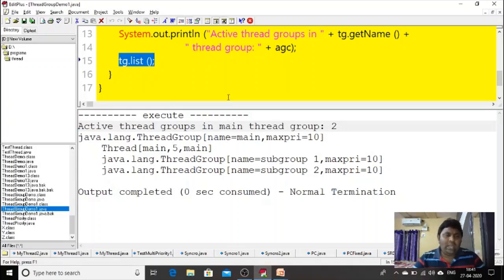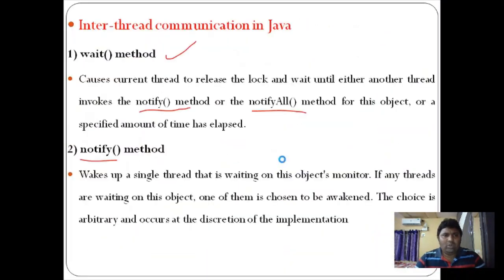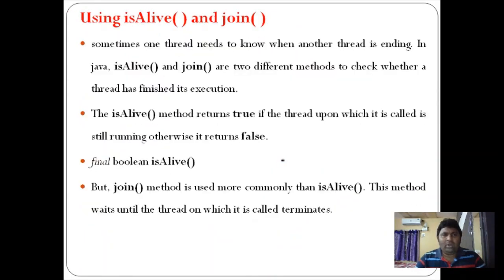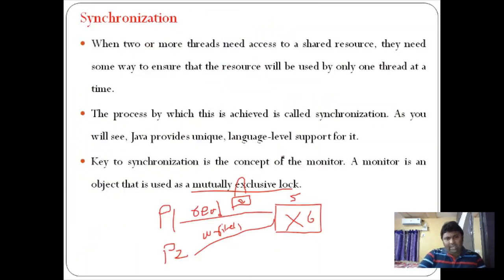I think you understand the main concepts of multi-threading in this particular session. Basically in this session, the concepts we have discussed are isAlive and join. isAlive tells whether a thread is alive or not. If you want to wait for a particular thread to finish its job, we can call a method called join, which makes the current thread wait until that particular thread has completed its work. Then the priority of threads, we can set up priorities for threads. The highest priority will be executed first.